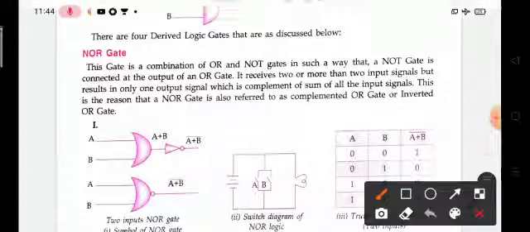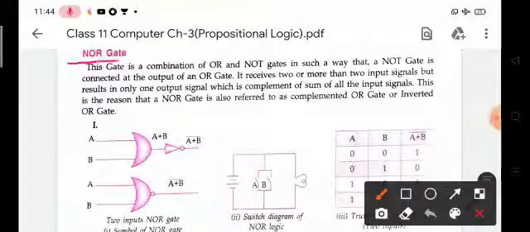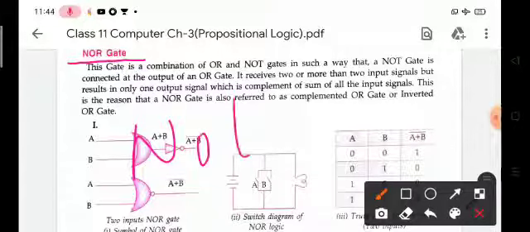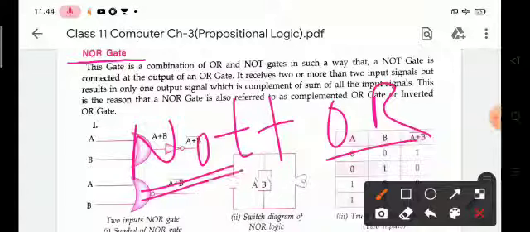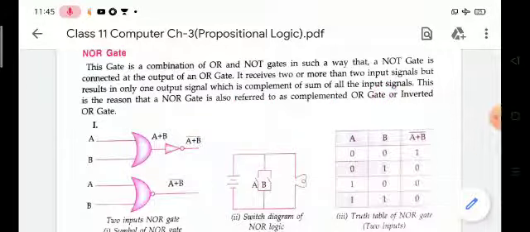Next topic is the NOR gate. As the name suggests, the NOR gate is the combination of NOT plus OR gate. Or in other words, we can say that the inverse of the OR gate is called a NOR gate.